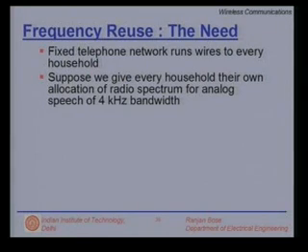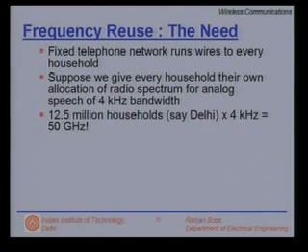They can talk. So, we need to give about 4 kilohertz of spectrum, but the number of households in Delhi is about 12.5 million. Suppose we get into a stage where we can actually give them 4 kilohertz of bandwidth, we are talking about 50 gigahertz of bandwidth.